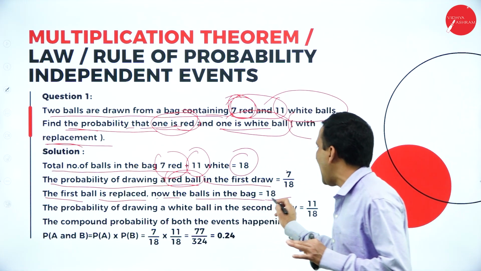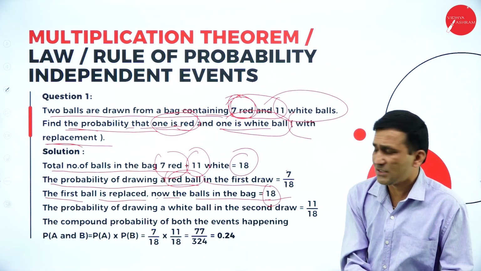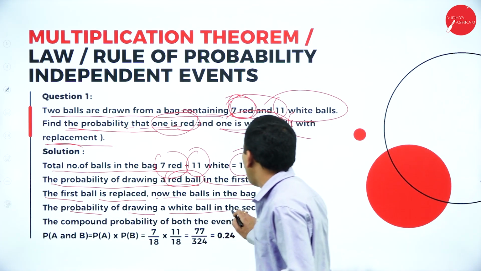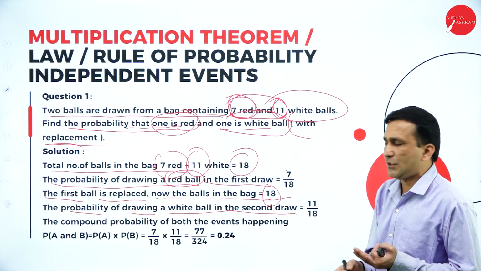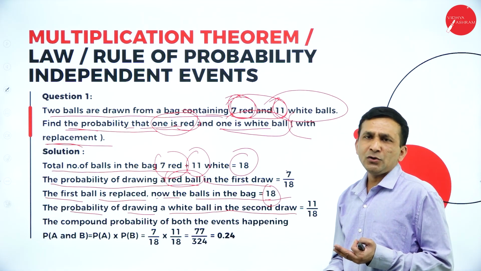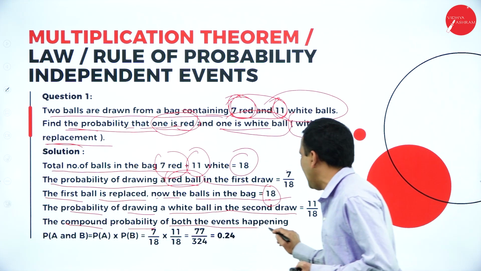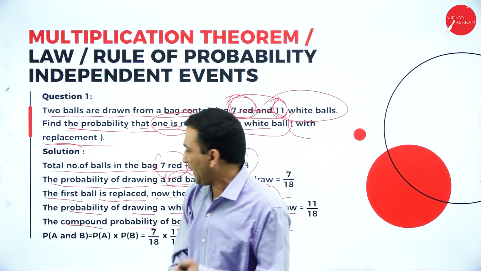Now the bag has 18 balls. After picking the first time, you are keeping it back in the same place, so 18 only. The probability of drawing a white ball in the second draw: there are a total of 11 white balls, so 11 upon 18. The compound probability of both events happening independently, now we need to go for multiplication.